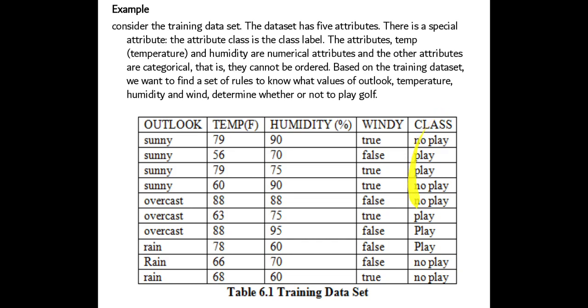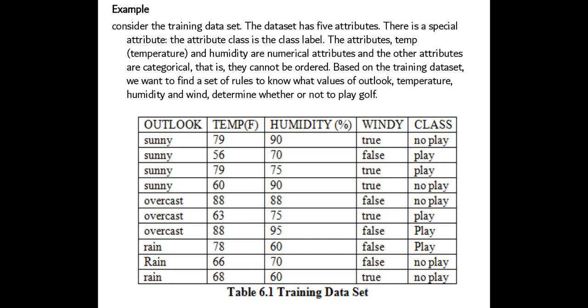The attributes temp, meaning temperature, and humidity are numerical attributes, and the other attributes are categorical. So outlook and windy are categorical, and then there is the class label.